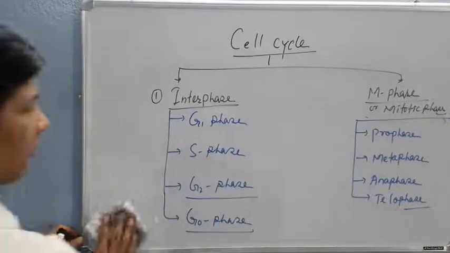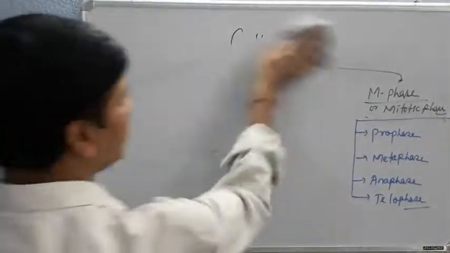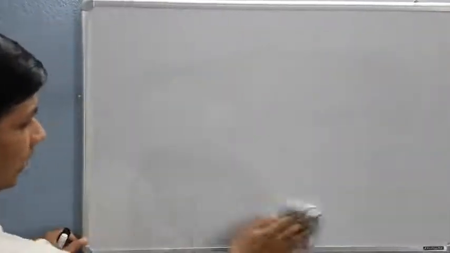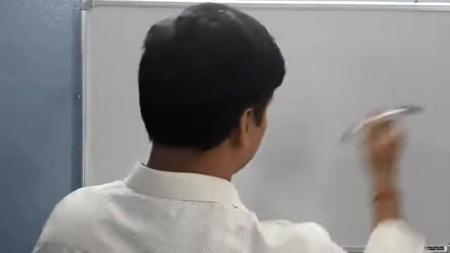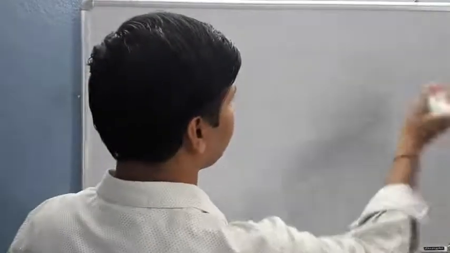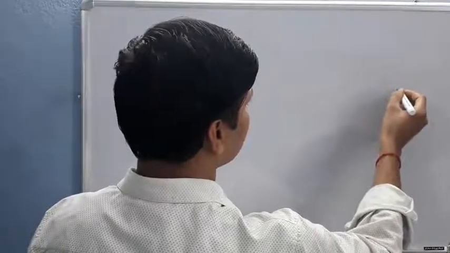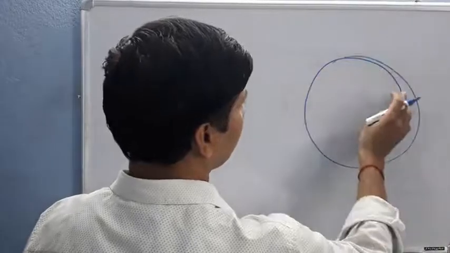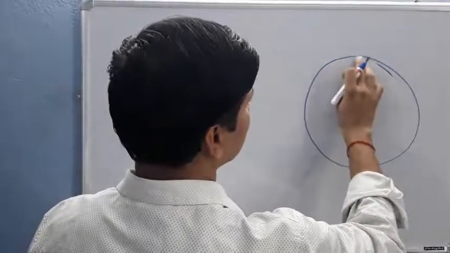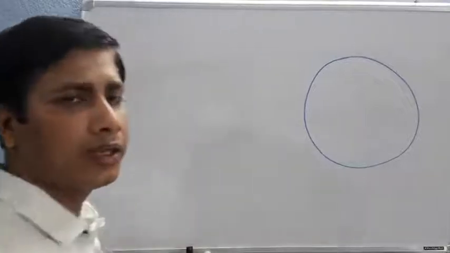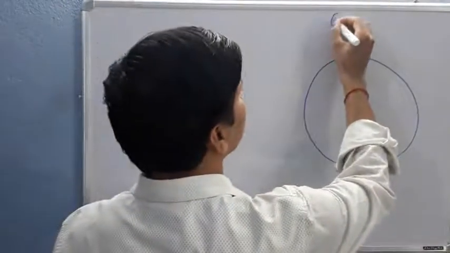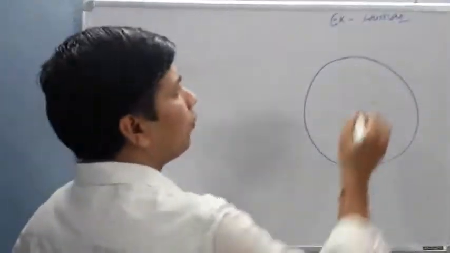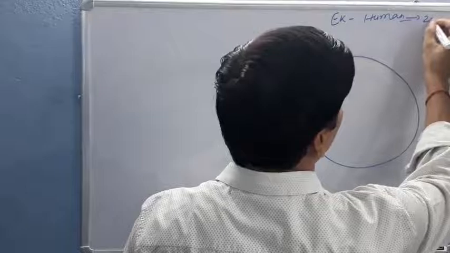Now I am drawing a cyclic structure of the cell cycle. This is a cell. I am discussing a eukaryotic cell, in humans. In a human, one cell completes its division in around 24 hours.